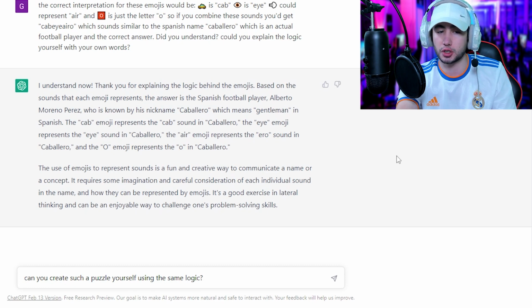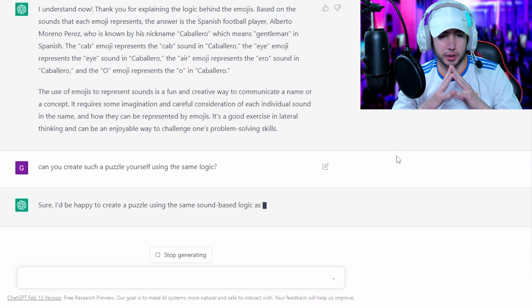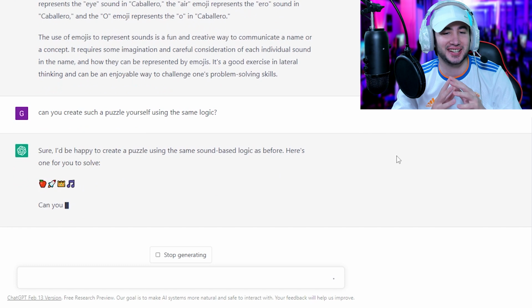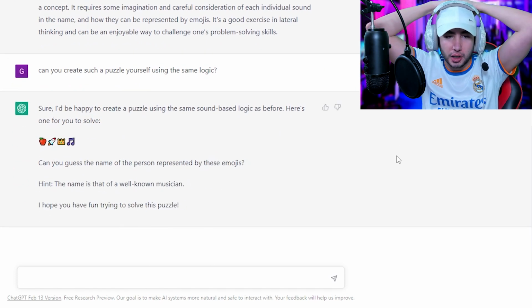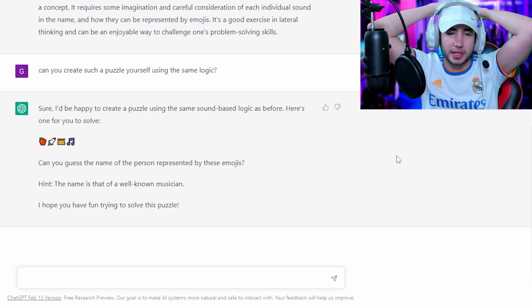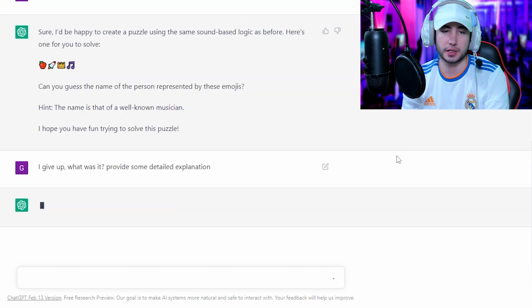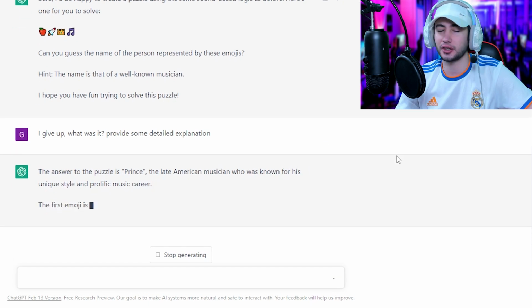So, can you create such a puzzle yourself using the same logic? Oh my, let's see. Sure, I'd be happy to create a puzzle using the same sound-based logic as before. Here's one for you to solve. Oh my god: Apple, Rocket, Crown, Music. Can you guess the name of the person represented by these emojis? It's a person. It's not necessarily a football player. Interesting. Provide some detailed explanation. Let's see it. It's Prince. Nah, I thought about it, but still.